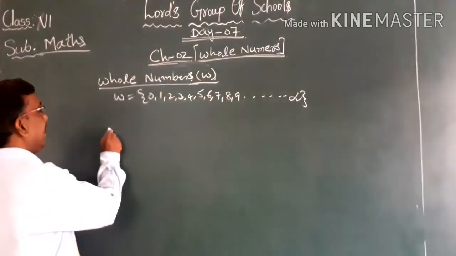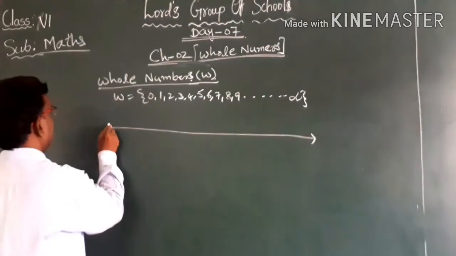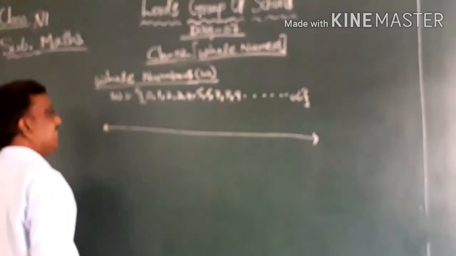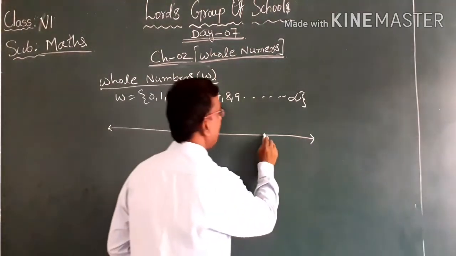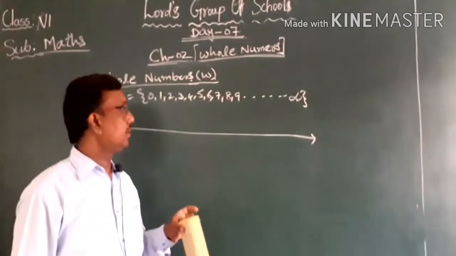What do you mean by number line? Number line is a line which is divided into some equal number of parts. Each part represents a particular number.